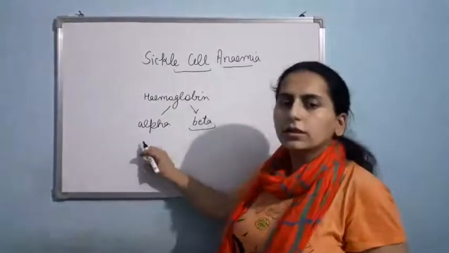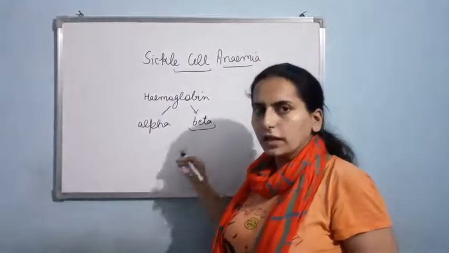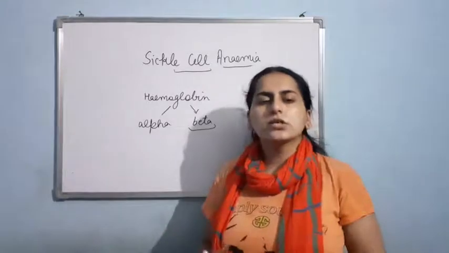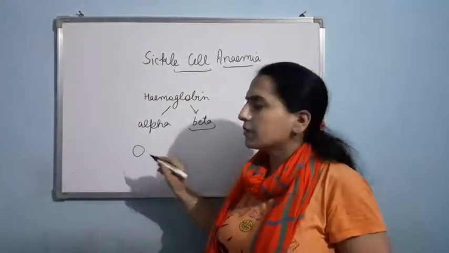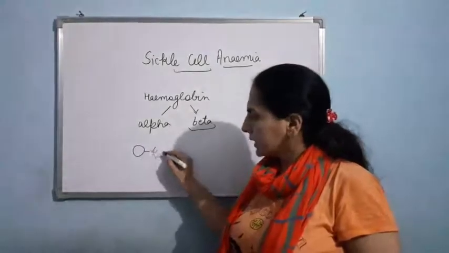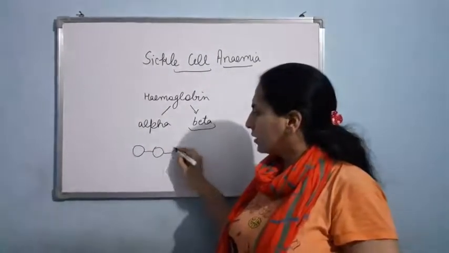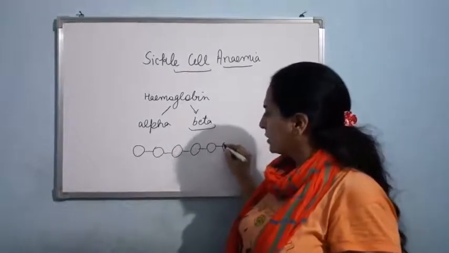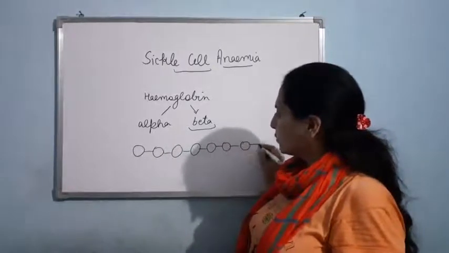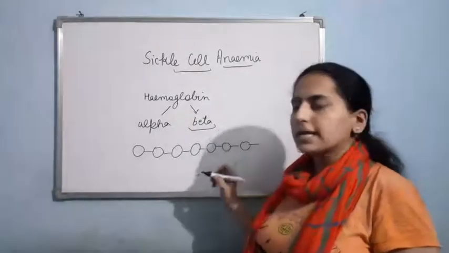Suppose I am drawing the beta polypeptide chain. As it is a polypeptide chain, so it will be made up of amino acids. Suppose here I am having first amino acid, second, third, fourth, fifth, sixth, seventh. Suppose I have drawn 7 amino acids.